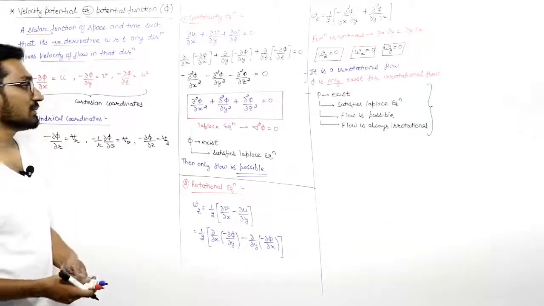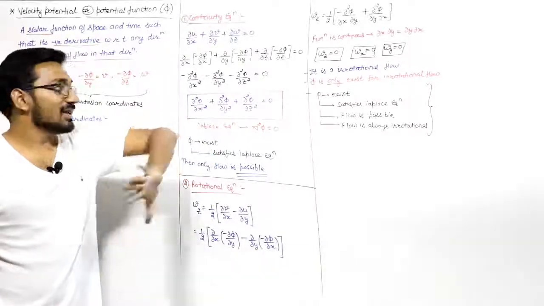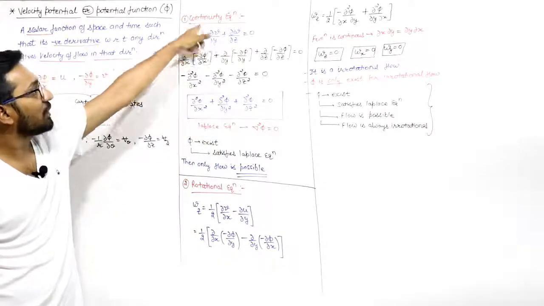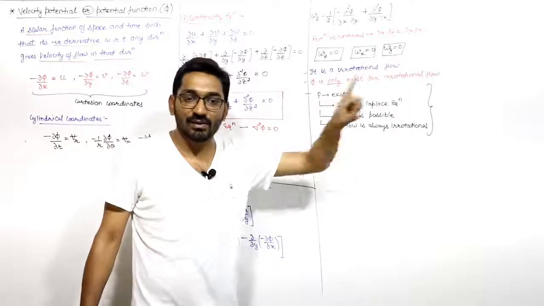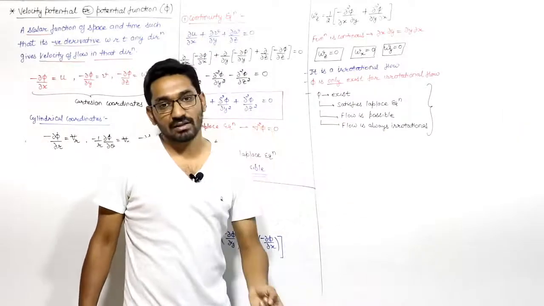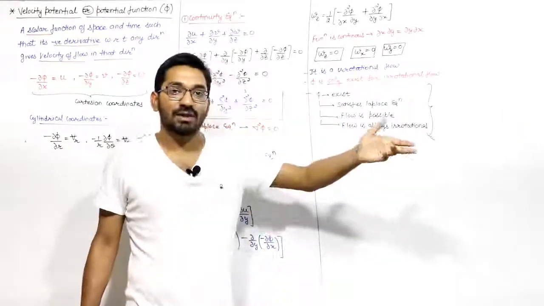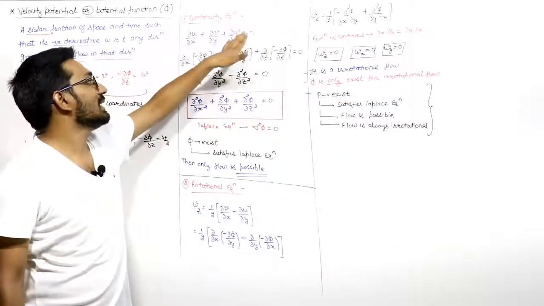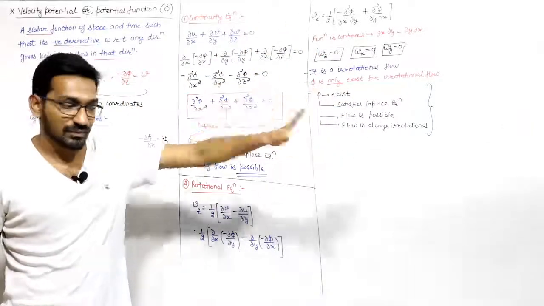So you can say that if phi satisfies the Laplace equation, flow is possible. If flow is possible, that flow is always irrotational. There is no condition where a flow is possible and that flow is rotational if phi exists for that flow, right? This is the concept.